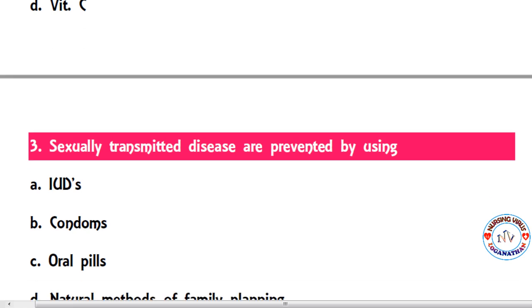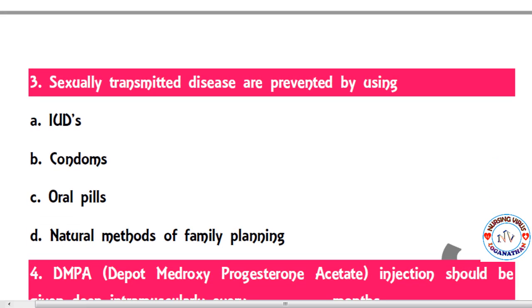The next question: sexually transmitted diseases are prevented by using intrauterine device, condom, oral pills or natural method of family planning. Condoms are always the most helpful to prevent sexually transmitted disease.